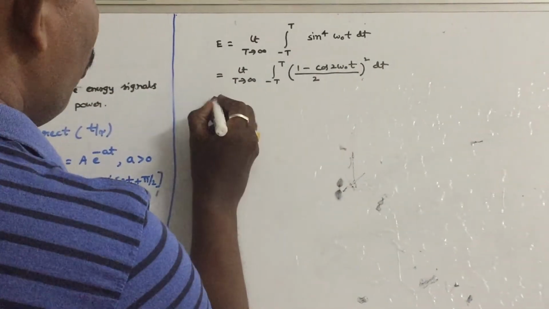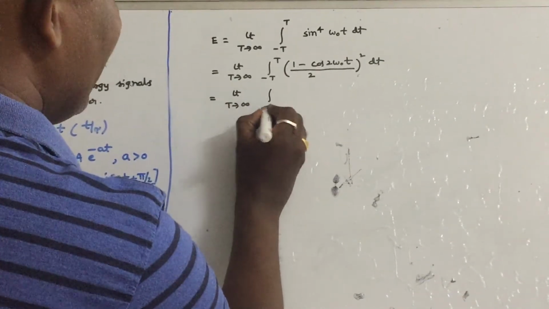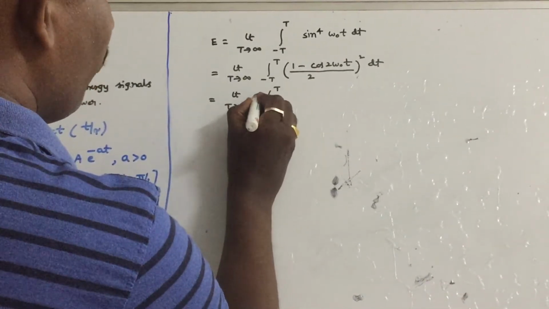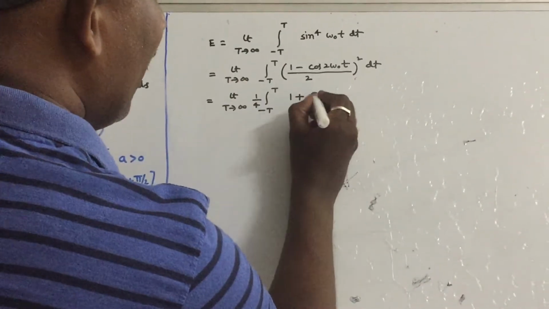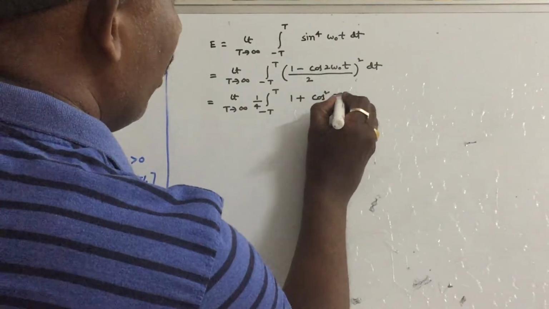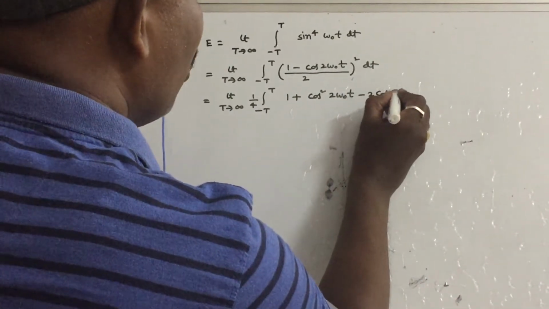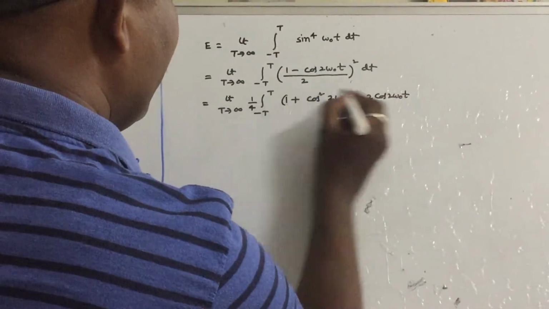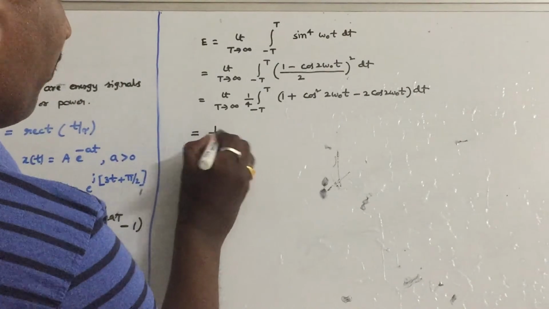We can write like this. Now limit t tends to infinity integral minus t to t, take 1 by 4 outside, again square: 1 plus cos square 2 omega 0 t minus 2 cos 2 omega 0 t into dt.